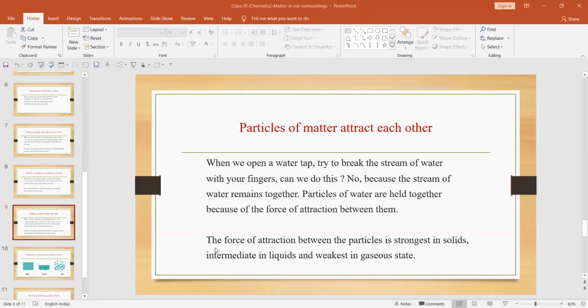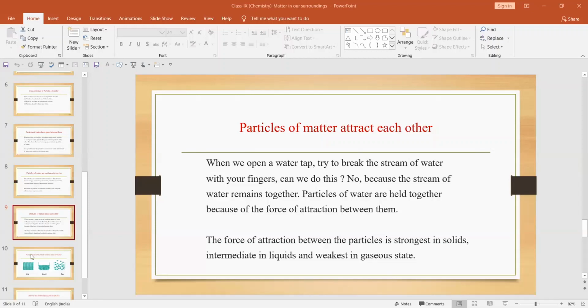Now the next is the force of attraction between the particles is strongest in solid, intermediate in liquids, and weakest in gaseous state. Again the reason is the type of arrangement. So arrangement decides the nature of the particles. The force of attraction is strongest in solids. Why? Because the molecules are very near to each other, so they will be attracted more. Now, if the molecules are farther from each other, then the attraction will be less. And what about in case of gaseous state? The molecules are very far from each other, so there is very little attraction.